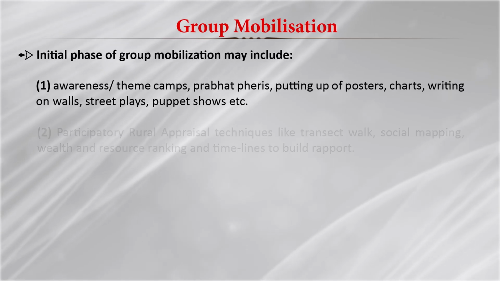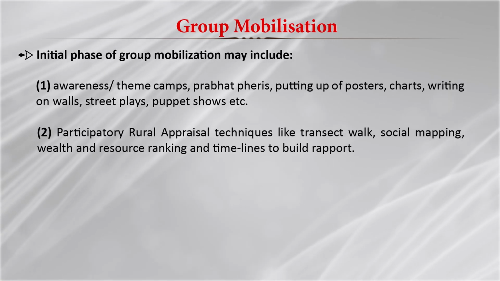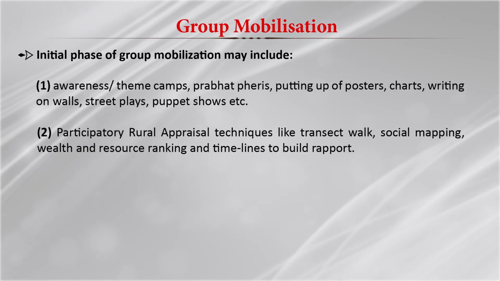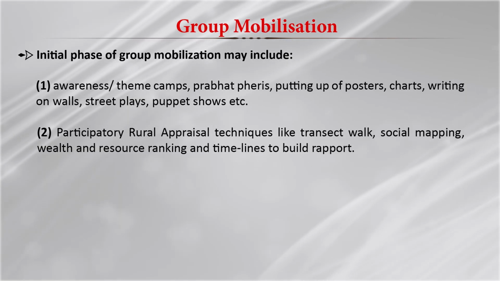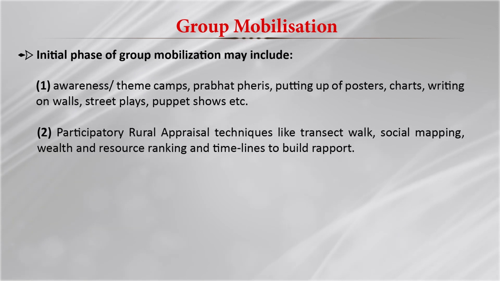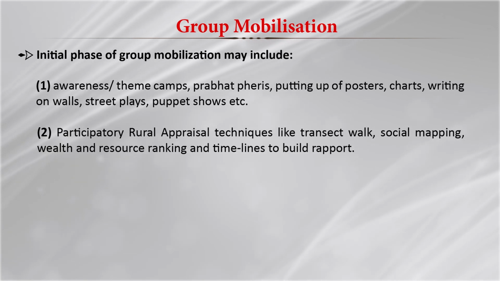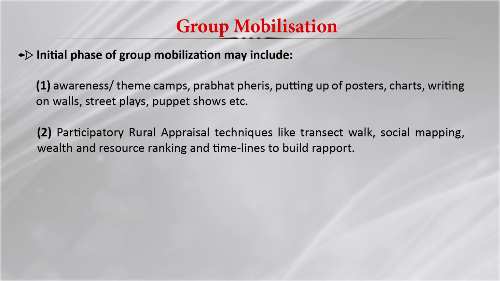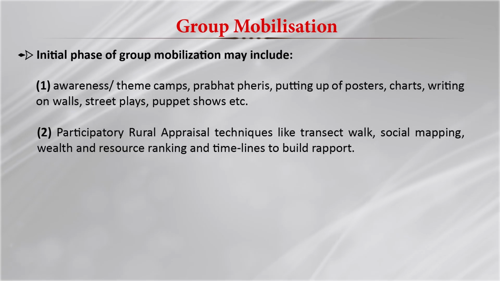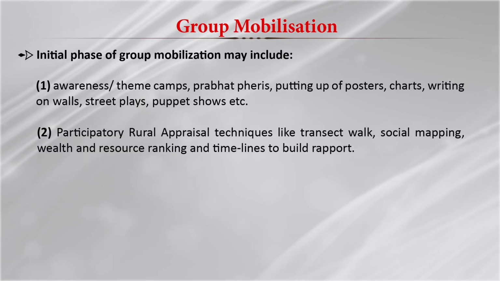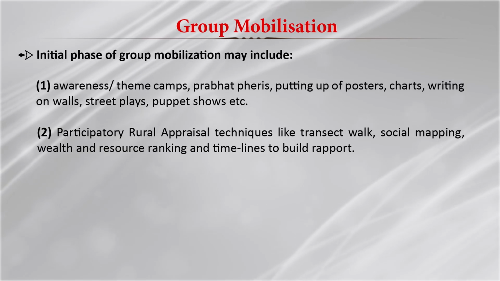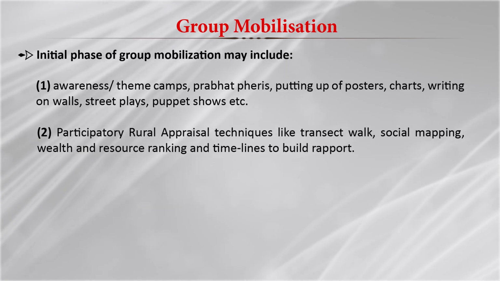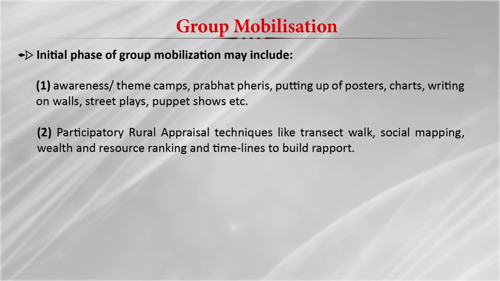Then you have participatory rural appraisal techniques like transect walks. I gave you an example in earlier sessions about the water harvesting source in a particular village where there was a scarcity of water. Transect walks help people to understand; they map down the length of the walk and the places they need to go through.